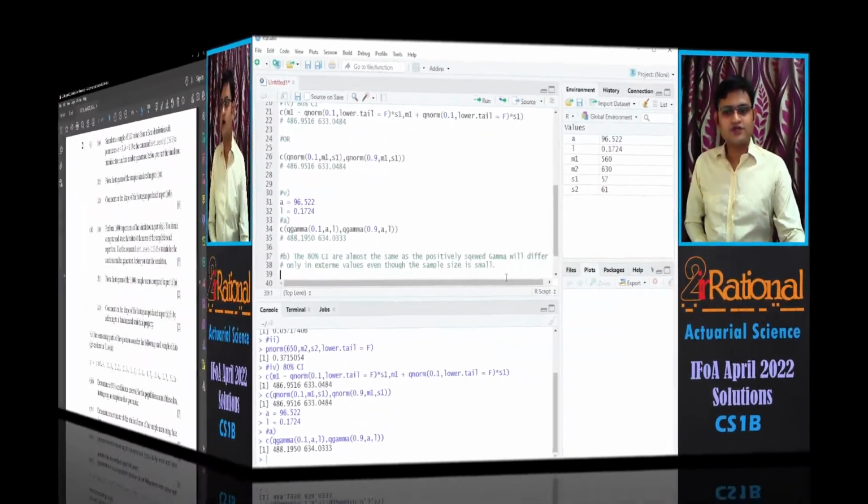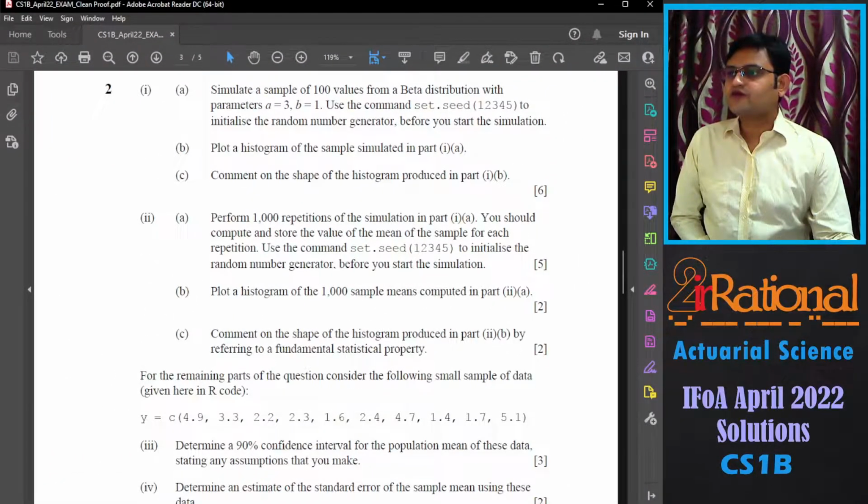Let's go to the next question. Question number 2, first A part, simulate a sample of 100 values from a beta distribution with the parameter A equal to 3, B equal to 1.